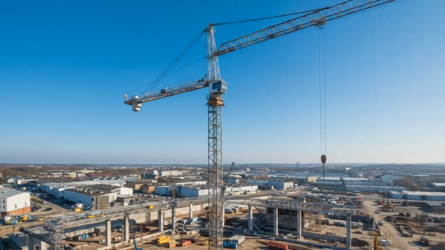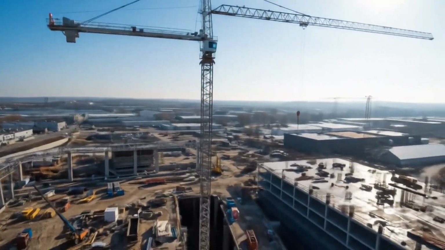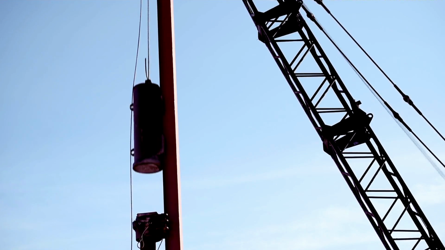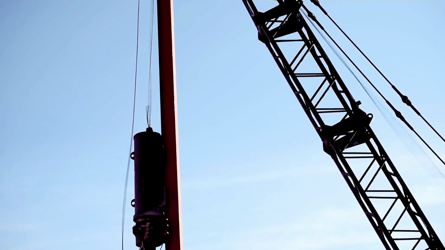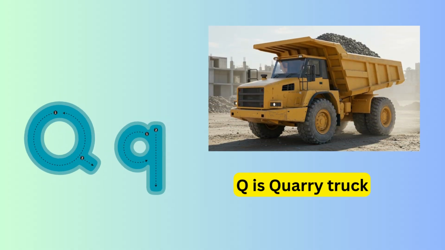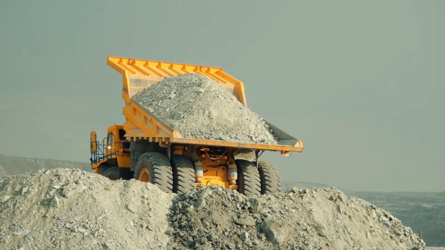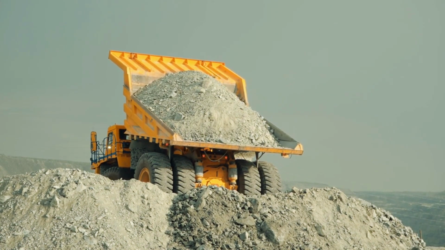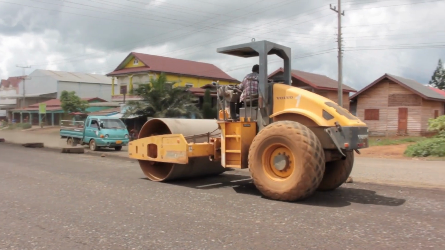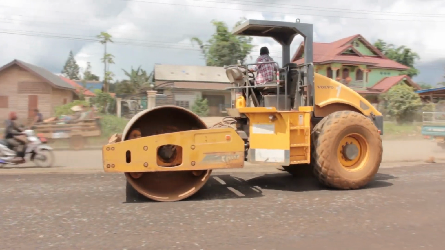A for asphalt paver, B for bulldozer, C for crane, D for dump truck, E for excavator, F for forklift, G for grader, H for hammer drill, J for jackhammer, N for nail gun, O for overhead crane, P for pill driver, Q for quarry truck, R for road roller, S for skid steer loader, T for tower crane, U for underground drill, V for vibratory, W for wheel excavator, X for extreme crane, Y for yard loader, Z for zoom boom.